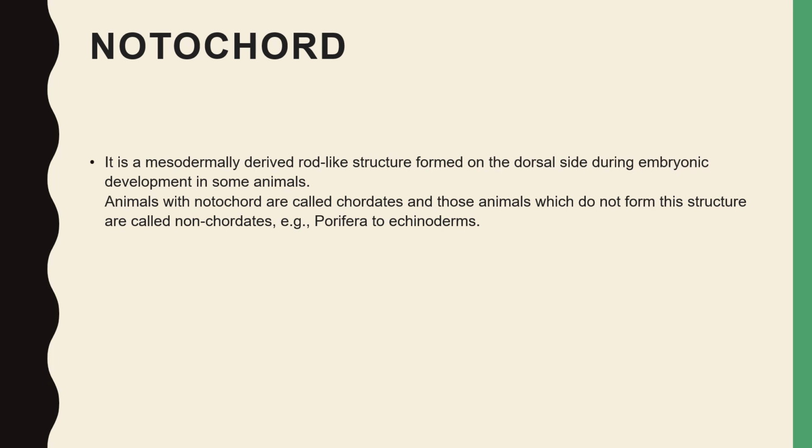Animals with a notochord are called chordates, and those without it are non-chordates. Non-chordates are the animals from porifera to echinoderms. So these were the fundamental features we should know before we study different phyla.